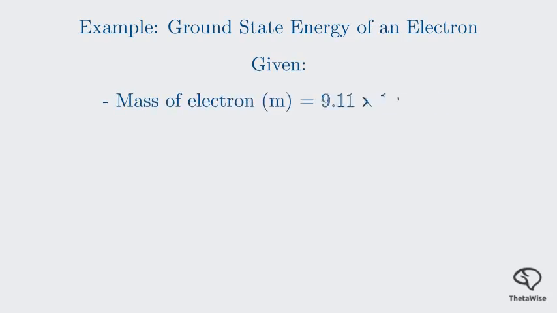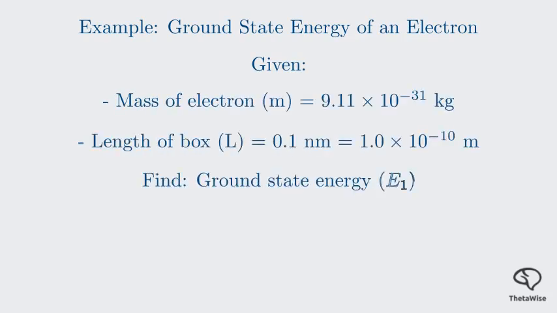Let's work through an example to calculate the ground state energy of an electron in a one-dimensional box. Suppose we have an electron confined to a box of length 0.1 nanometers. This is a typical size for an atom. We want to find the energy of the lowest possible state, the ground state. For the ground state, the quantum number n is 1, so we'll use our energy formula with n equals 1. The formula for the ground state energy is E1 equals pi squared h bar squared over 2mL squared.